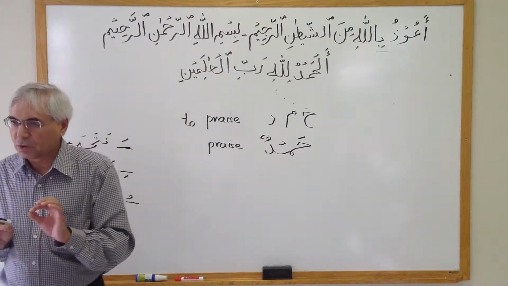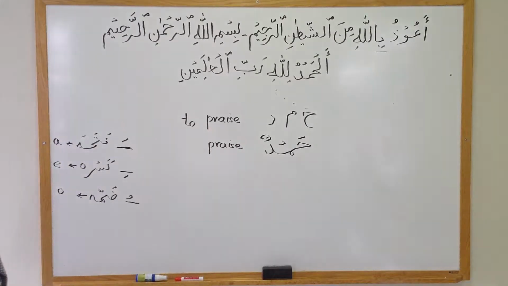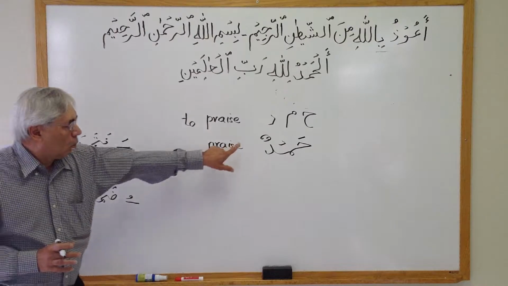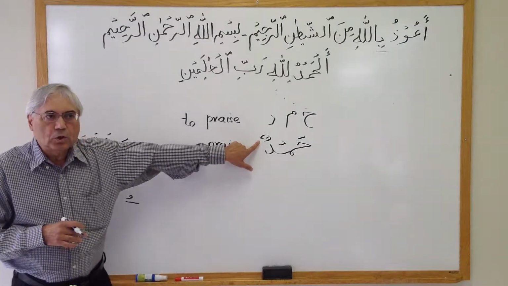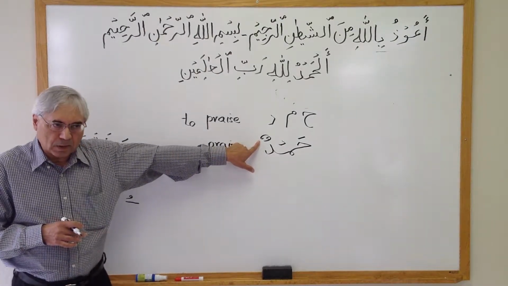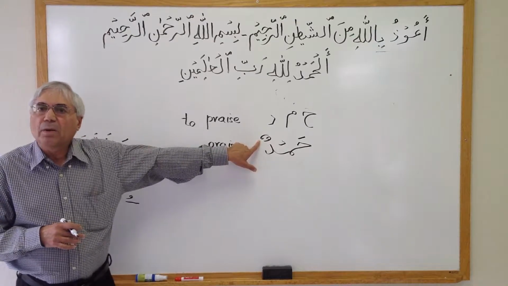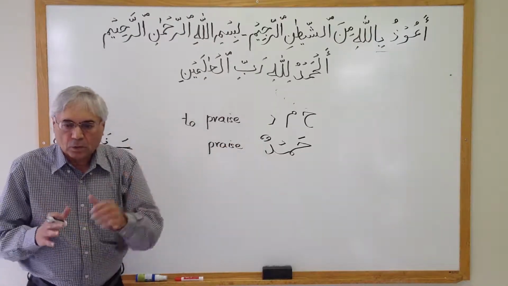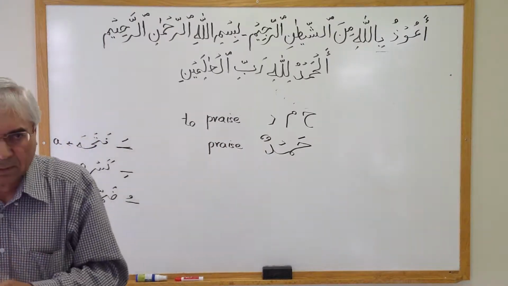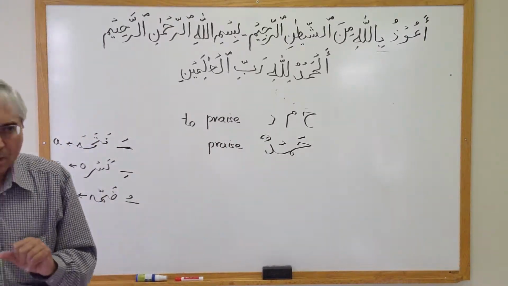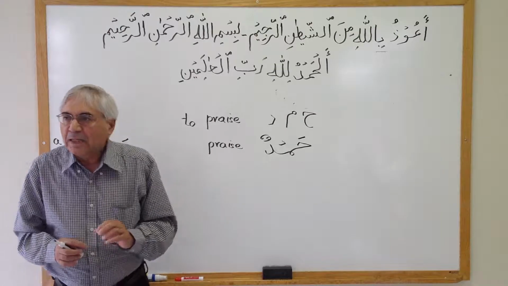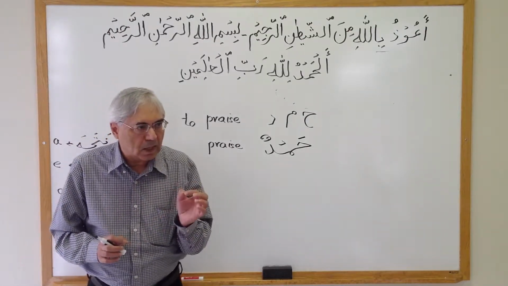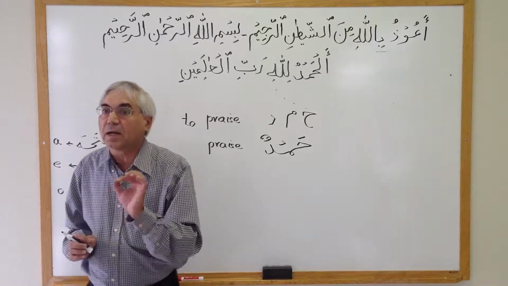All the nouns in the Arabic language, Quranic Arabic language, will end with these two dhammas here, dhammatan, and they will end up with the sound of noon. So when I say kitab, kitab is not a full Arabic word. Kitabun is the correct word.